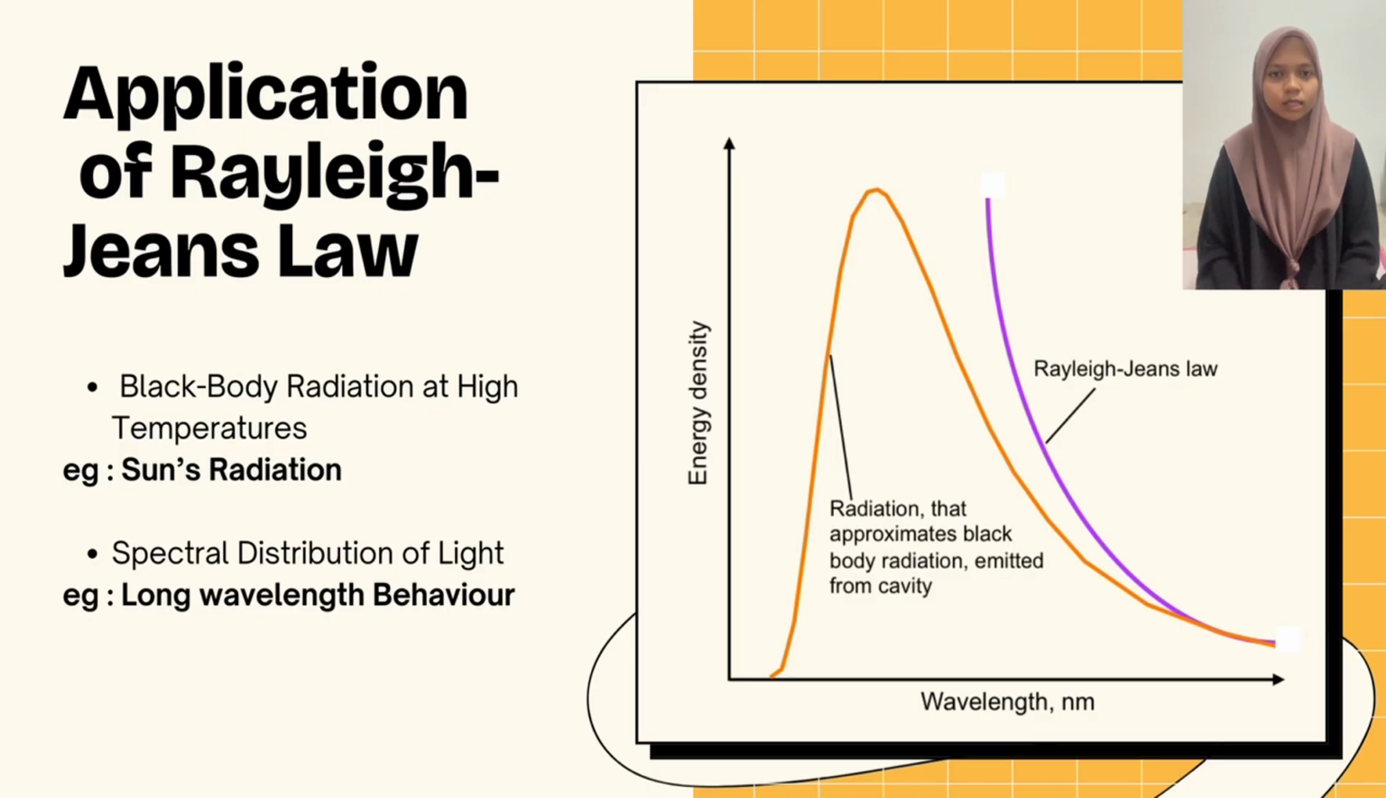The next one is about applications of the Rayleigh-Jeans law. The first one is blackbody radiation at higher temperature, for example, sun radiation. The second one is spectral distribution of light, for example, long wavelength behavior. In that slide, I already put some graphs that show the Rayleigh-Jeans law graph and the radiation graph. The graph plots energy density versus wavelength.